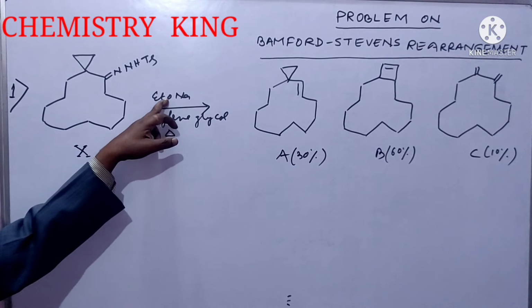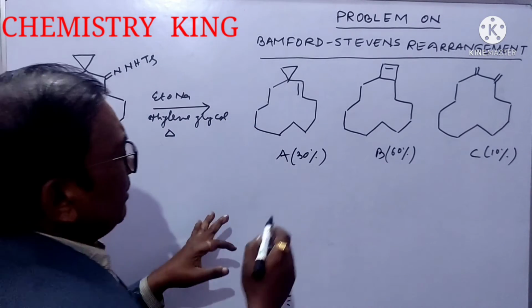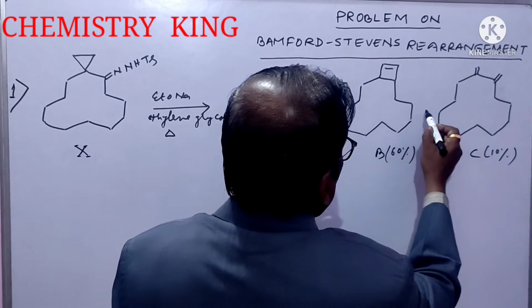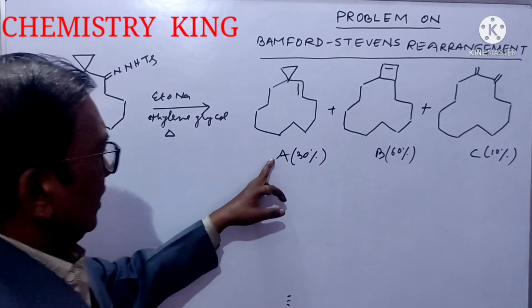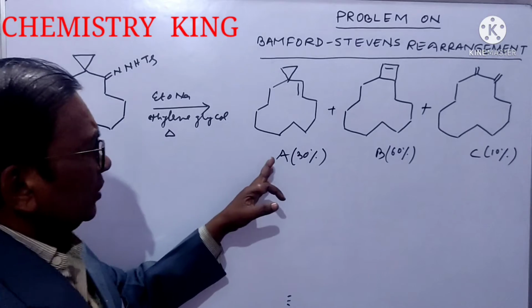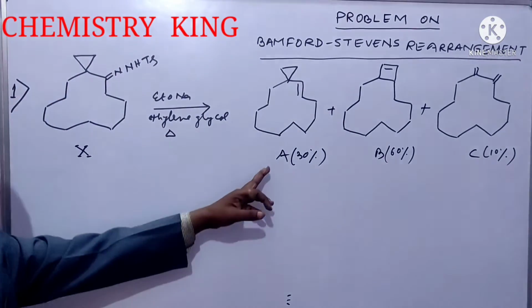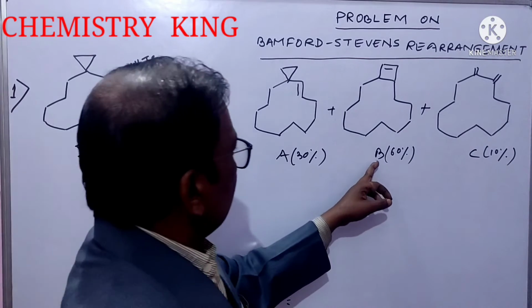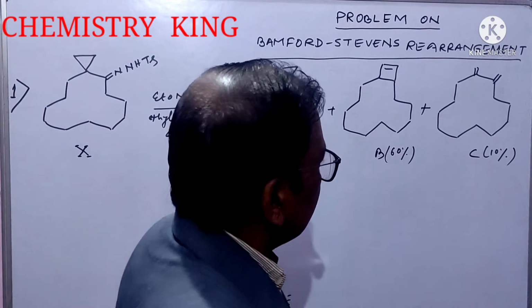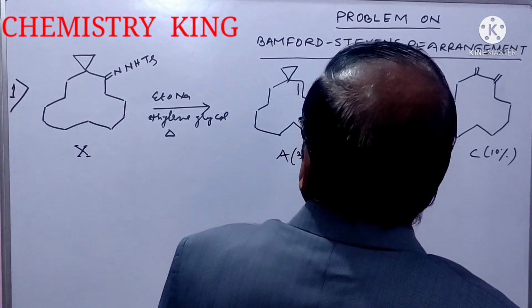When it is heated with sodium methoxide in presence of ethylene glycol, three products you get. Your substrate is X. Three products A, B, C are produced. A is 30%, B is 60%, and C is 10%.